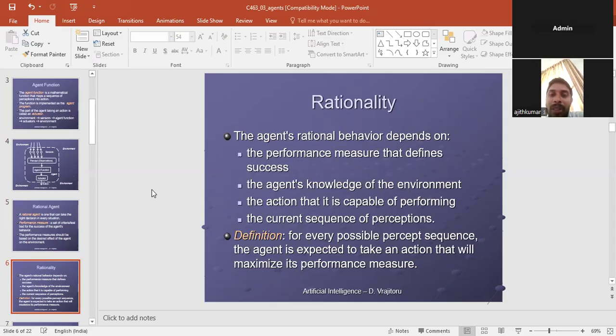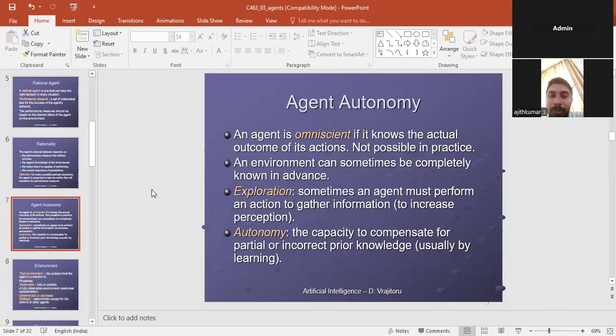Then next, rationality. What is rationality? The performance measure defines success, and the agent's knowledge of the environment is capable of performing in the current situation of the sequence. See the definition: for every possible percept sequence, the agent is expected to take an action that will maximize the performance measure.